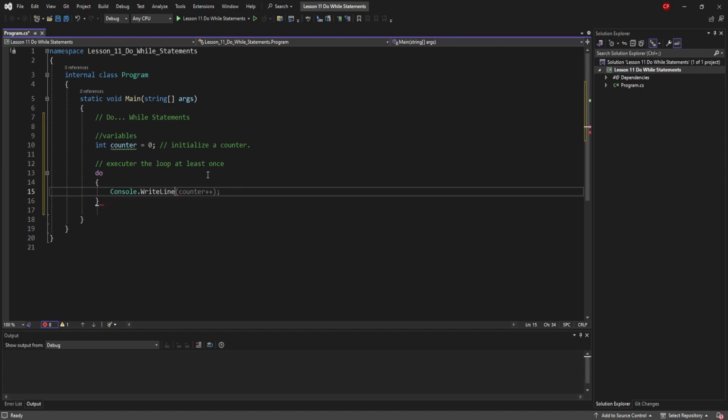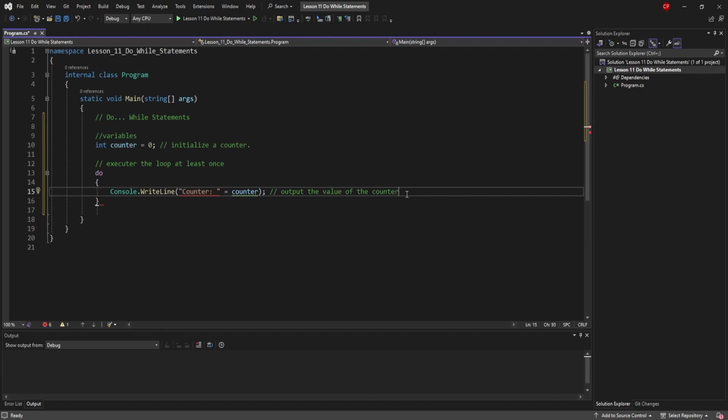Console.WriteLine, and we're gonna display the number plus counter, right? And this is going to output the value of the counter.